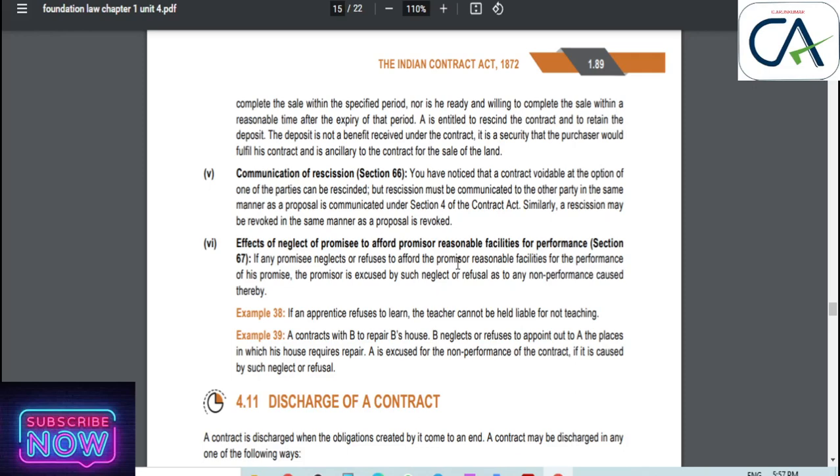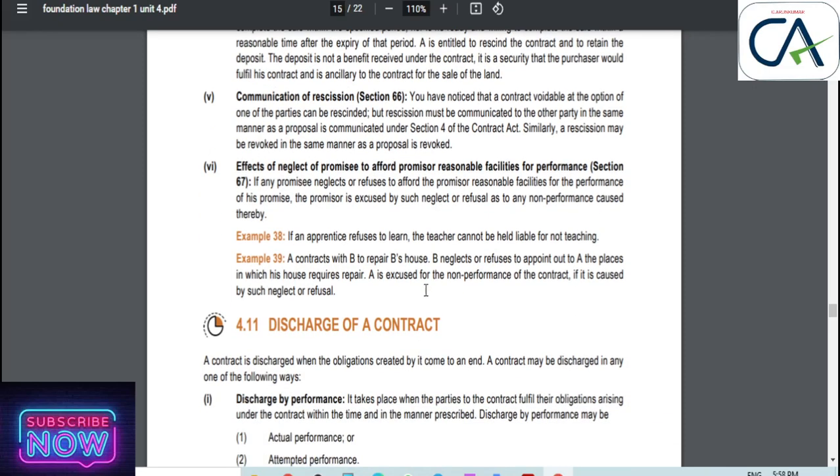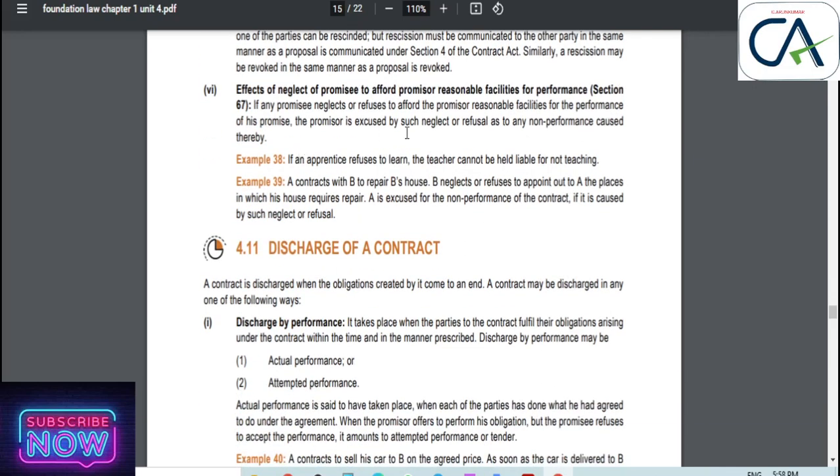We can see with this example: A and B make a contract that A will sell cotton to B. When there is heavy rain, B does not give any proper shelter or any facility for loading and unloading. In this case, the promisee neglected to offer reasonable facilities for performance, so it need not be performed by both the parties.